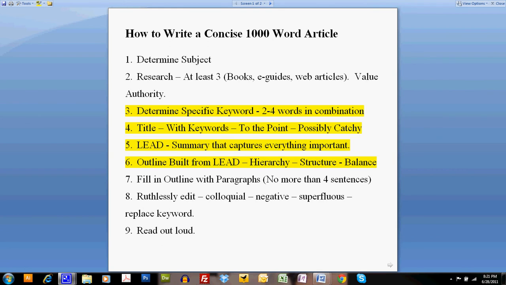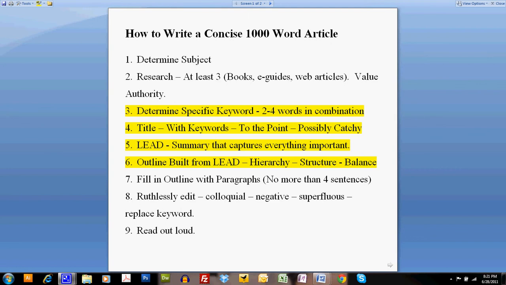How to write a concise 1,000 word article. Okay, this is a 9-step process with 4 of the steps being more important than 5 of them. So the first thing we need to do is determine the subject. This is pretty easy. It's usually given.